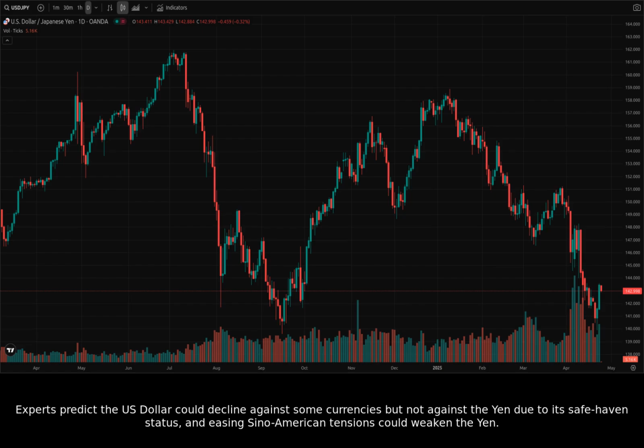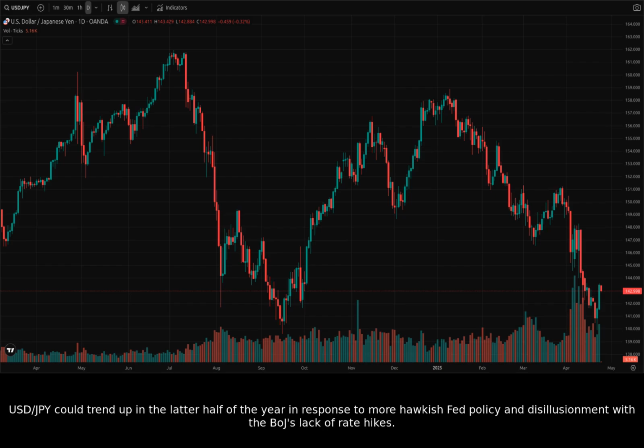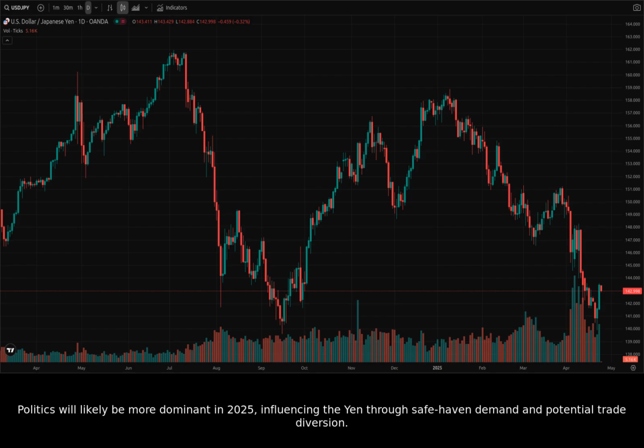Experts predict the U.S. dollar could decline against some currencies, but not against the yen due to its safe haven status, and easing Sino-American tensions could weaken the yen. U.S. dollar to Japanese yen could trend up in the latter half of the year in response to more hawkish Fed policy and disillusionment with the BOJ's lack of rate hikes. Politics will likely be more dominant in 2025, influencing the yen through safe haven demand and potential trade diversion.